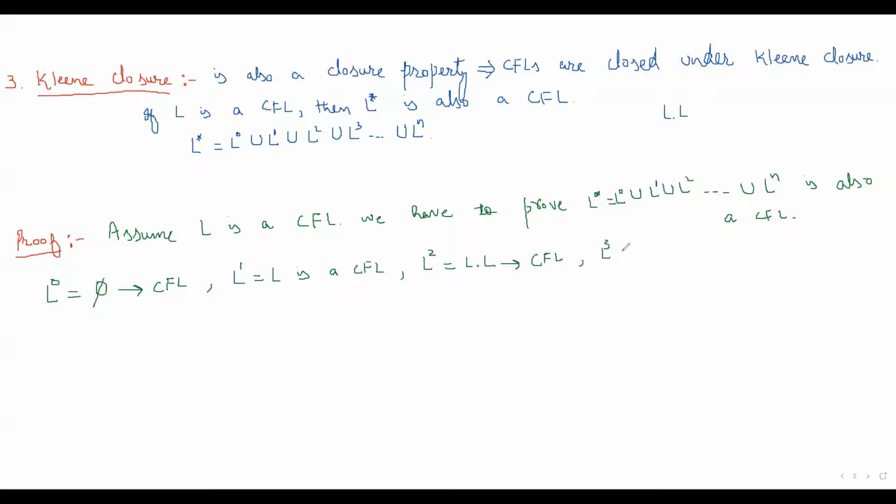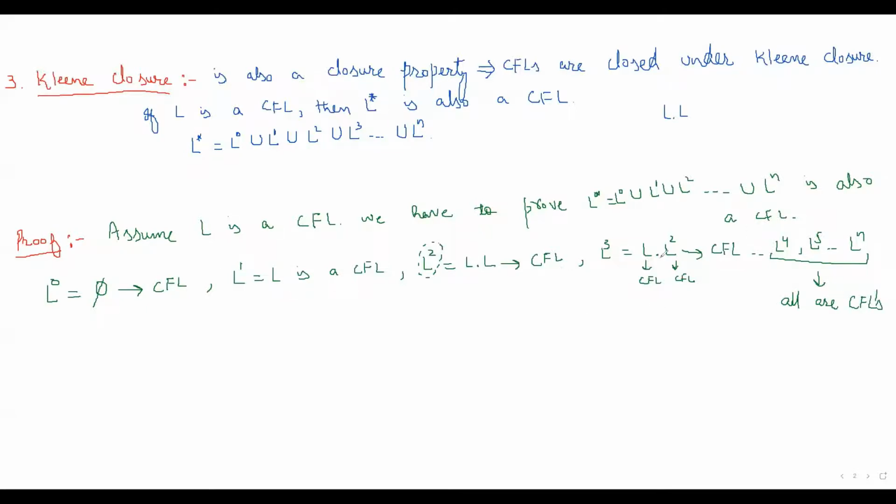L cube can be written as L dot L square. Now L is a context-free language, and this is also a context-free language. We have proven it here. So L cube is also a context-free language. Likewise, we will prove L4, L5, and so on, L raised to power n, they all are context-free languages.